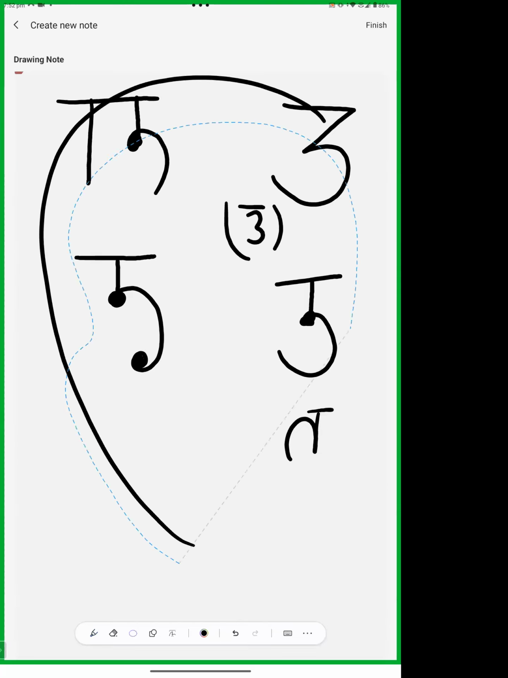The letter, this is ma, this is sha, and this is sa.